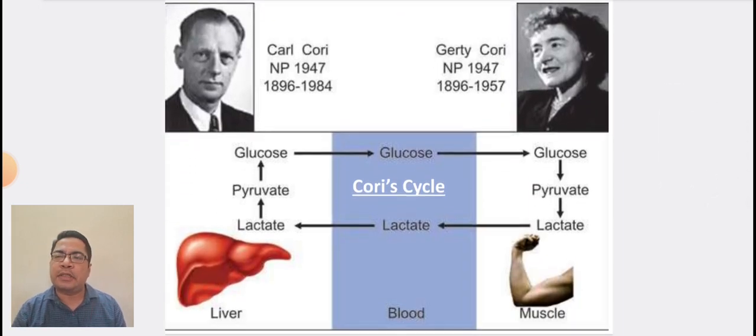In this diagram, we can see Carl Cori and Gerty Cori, who proposed the Cori cycle. In the liver, first lactate is converted to glucose. This glucose enters the muscle through the blood, and then lactate is formed, and then lactate once again reaches the liver through blood, and this whole thing is known as Cori cycle.